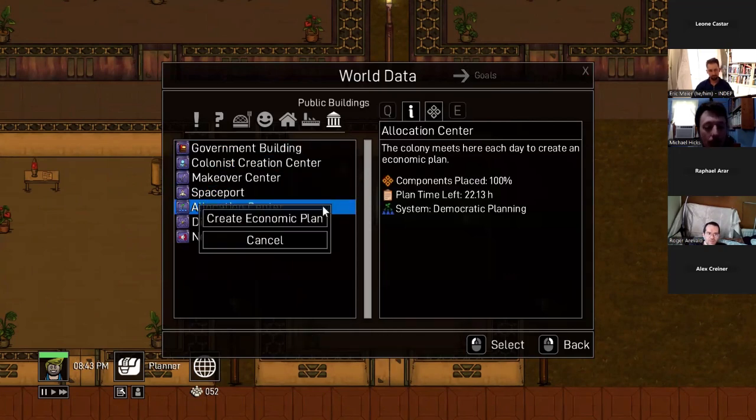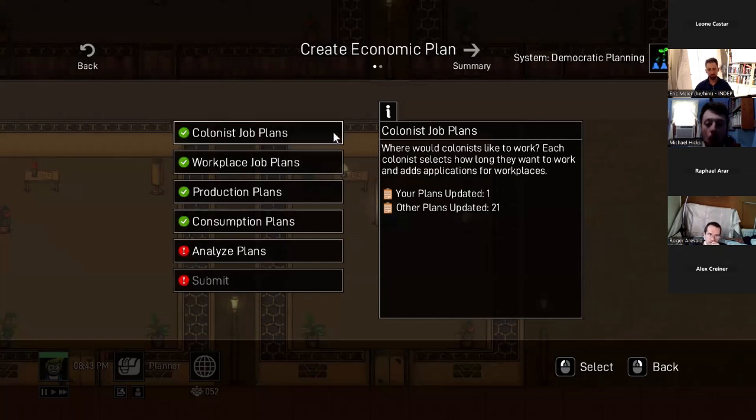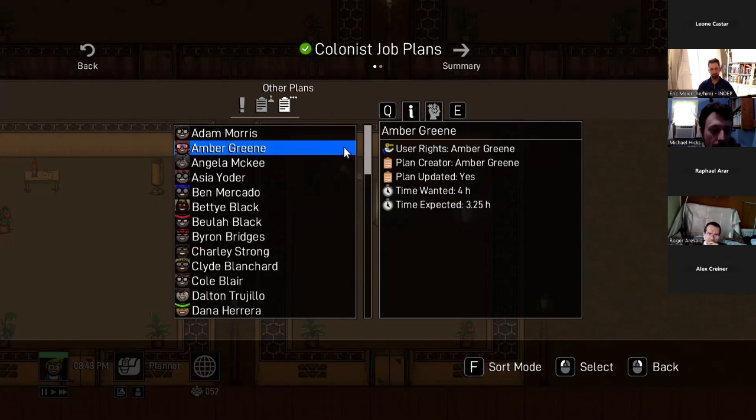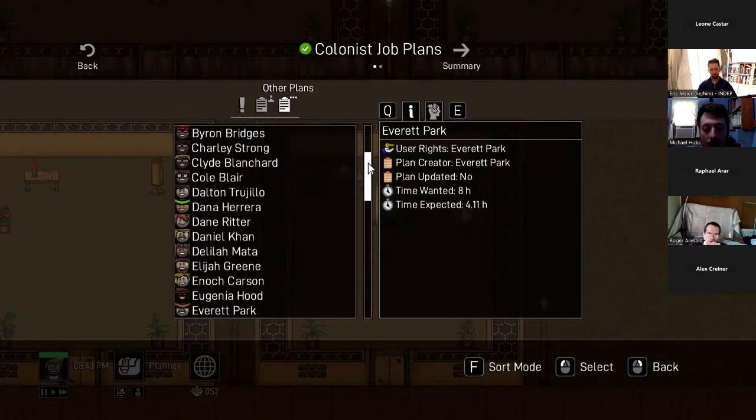And this is the building where everyone comes together to create economic plans. So you can see here that this is a multi-step process. The very first step that we need to do is the colonists need to fill out applications for where they want to work. And they will also signal how long they would like to work for the next day. So here's everybody in the whole colony, and they've all done that on their own.